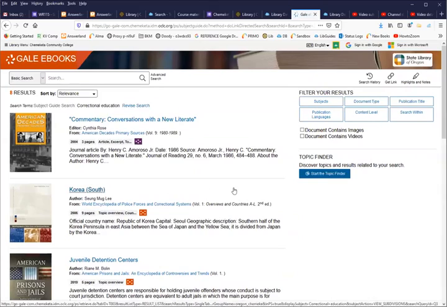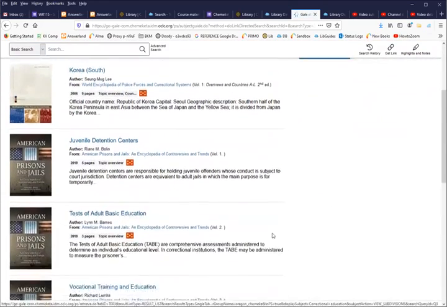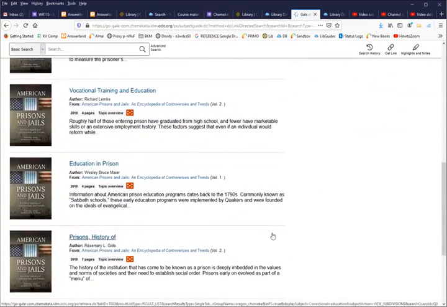So now I have a number of articles that come from encyclopedias that deal with correctional education. And many of them are from the same reference book, American Prisons and Jails.